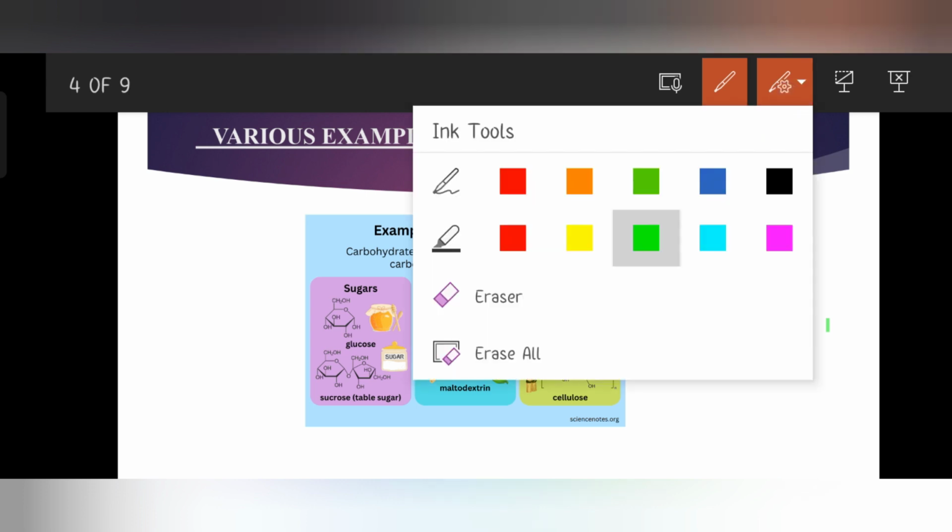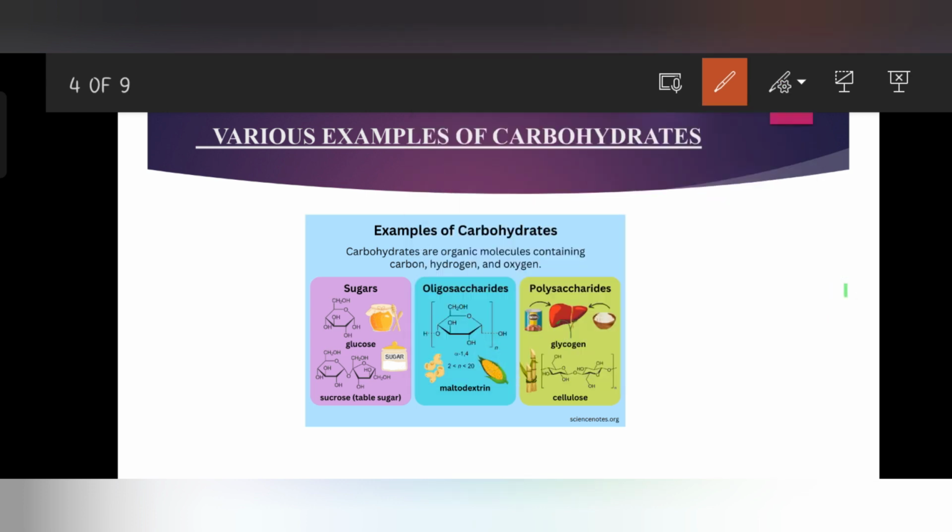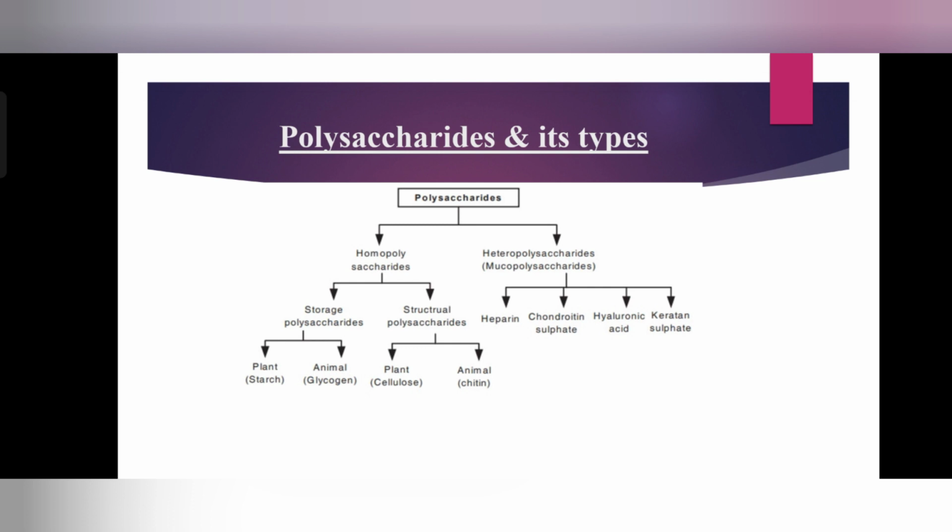Here is a diagrammatic representation of polysaccharides and their types. Here you can see that there are different types of polysaccharides.